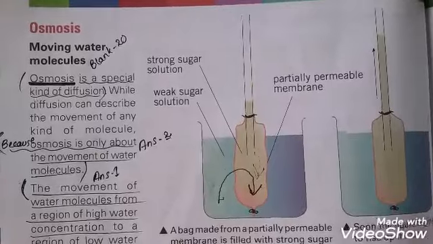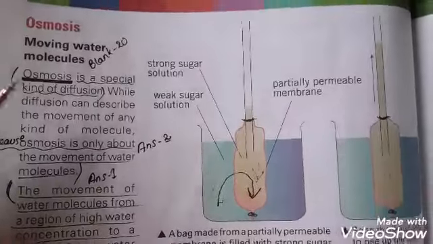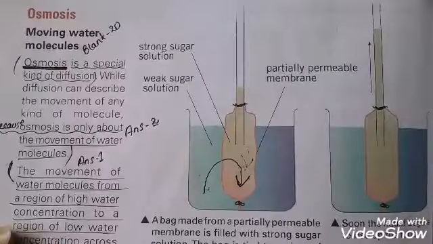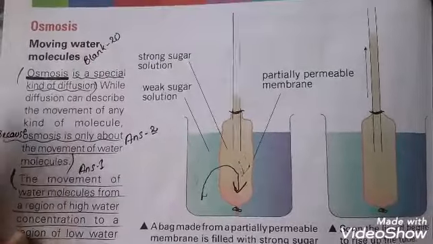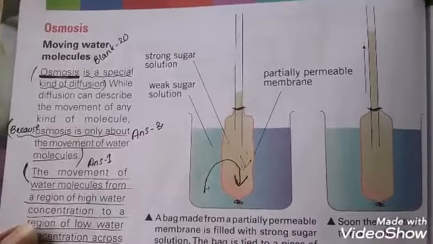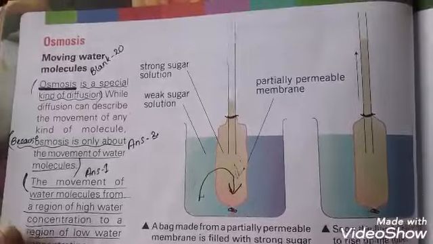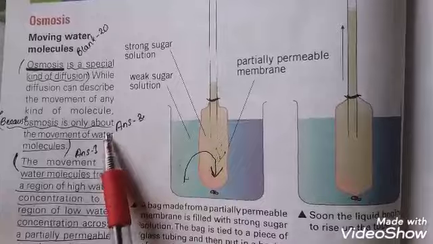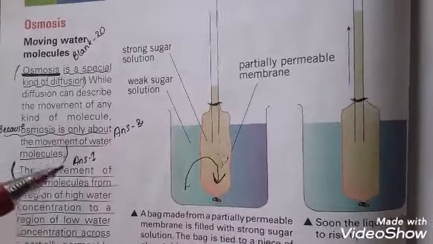Today we are going to start our next topic, that is osmosis. Page number 22. Dear students, osmosis is a special kind of diffusion. While other diffusions include any kind of molecules, osmosis is only about the movement of water. It is a special kind of diffusion.